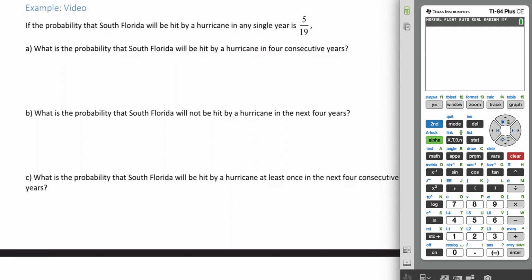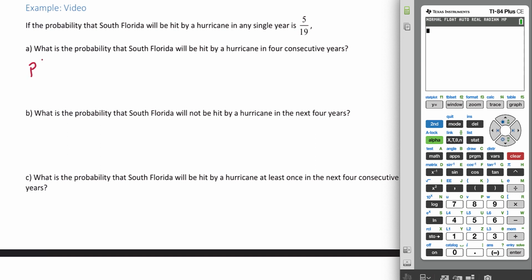If the probability that South Florida will be hit by a hurricane in any single year is 5/19, what is the probability that South Florida will be hit by a hurricane in 4 consecutive years? First of all, recognize that these are independent events. The occurrence of a hurricane in year 1 has no effect on the probability of a hurricane occurring in year 2, 3, and so on.